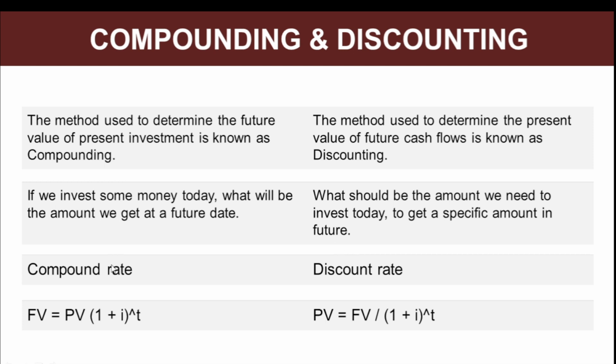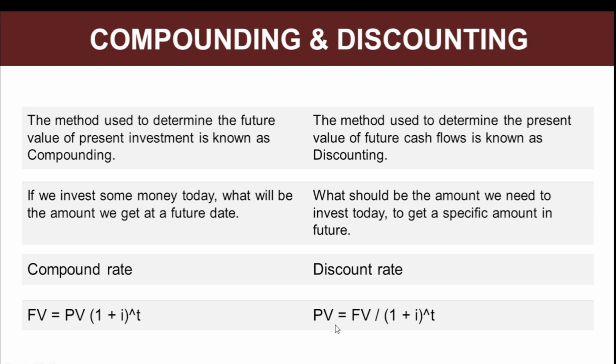Here the rate at which we are estimating the future value is referred to as the compound rate, and here we are trying to estimate the present value at a rate which is referred to as the discount rate. You know the formula is the same for compounding. It is the future value formula. So present value multiplied by 1 plus interest rate raised to the time period.